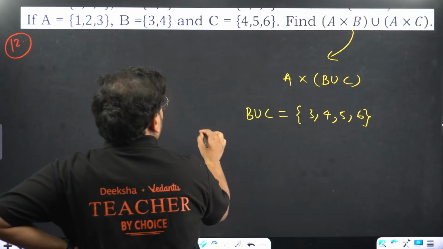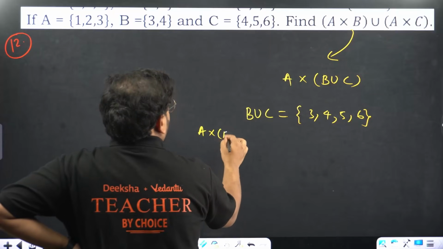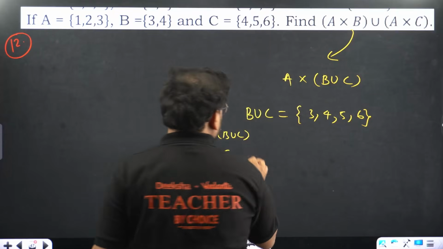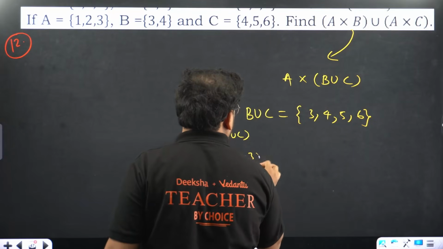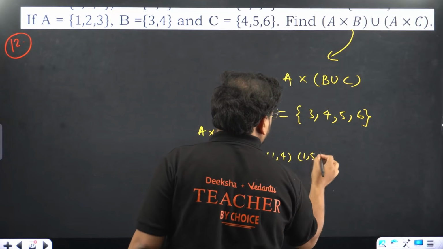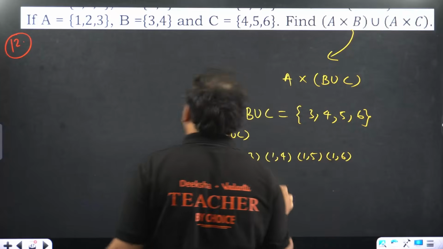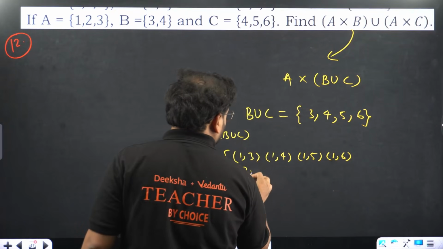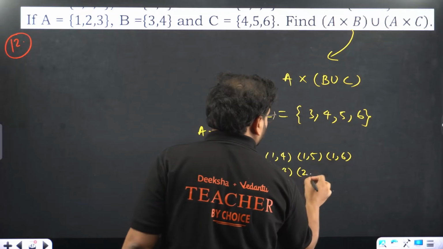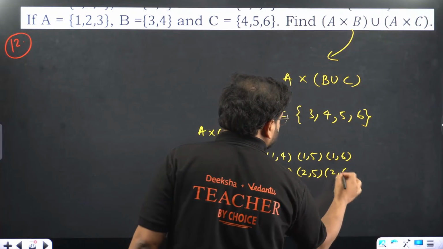I want to find A cross B union C, right? So I'll write all these values. 1 with 3, 1 with 4, 1 with 5, 1 with 6. Next number is 2. Same thing: 2 with 3, 2 with 4, 2 with 5 and 2 with 6.